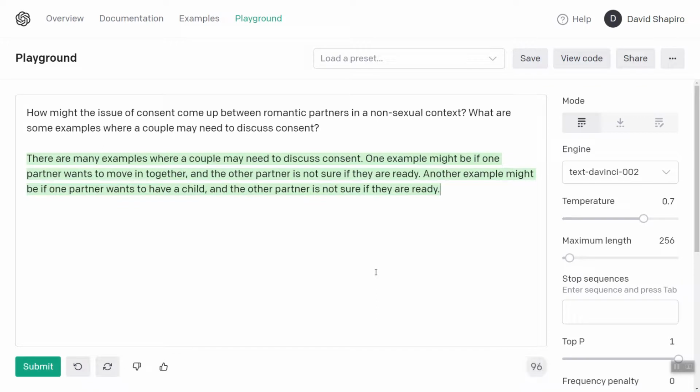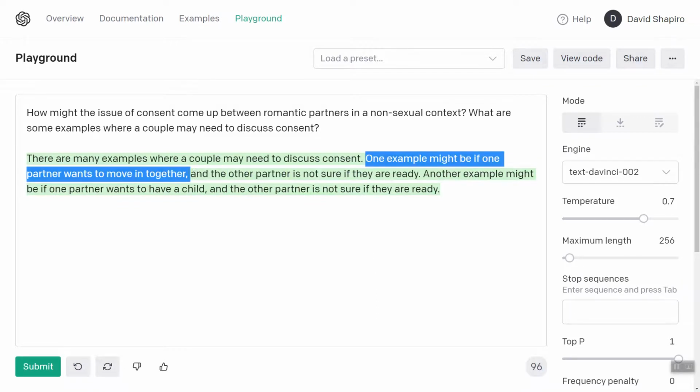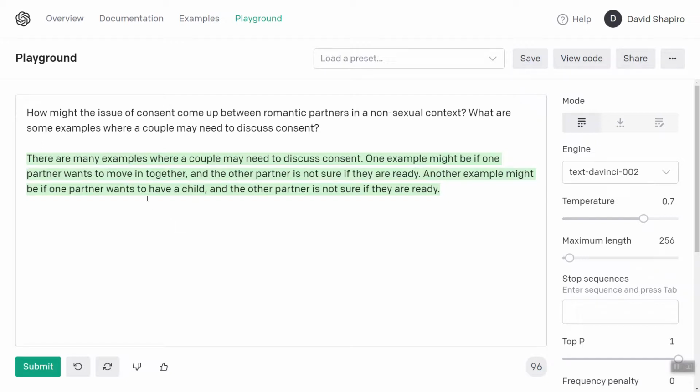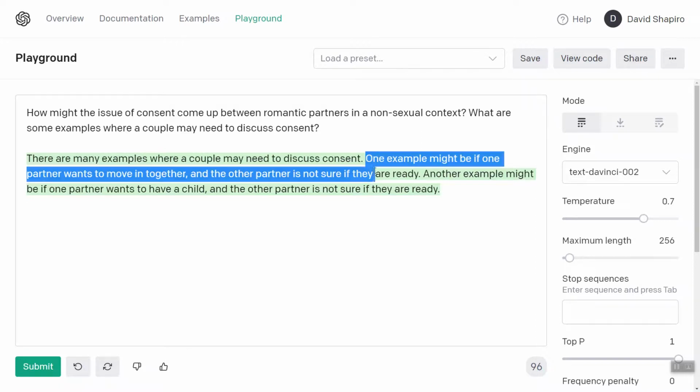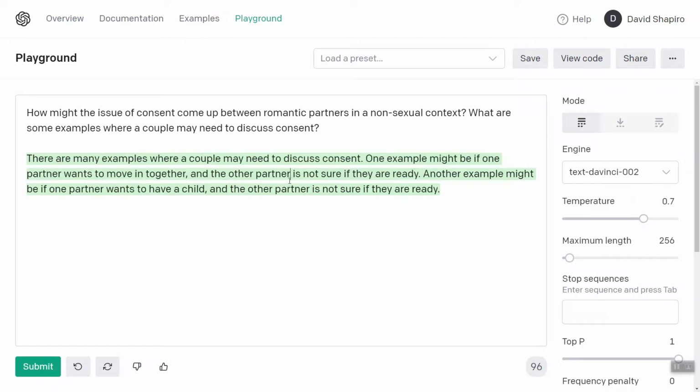Okay, so one example might be if one partner wants to move in together and the other partner is not sure if they are ready. Another example might be if one partner wants to have a child and the other partner is not sure if they are ready. Yeah, you consent to live together. You consent to have a child. Those are really important things to talk about and consent to. Because remember, one of the definitions of consent is an informed agreement.